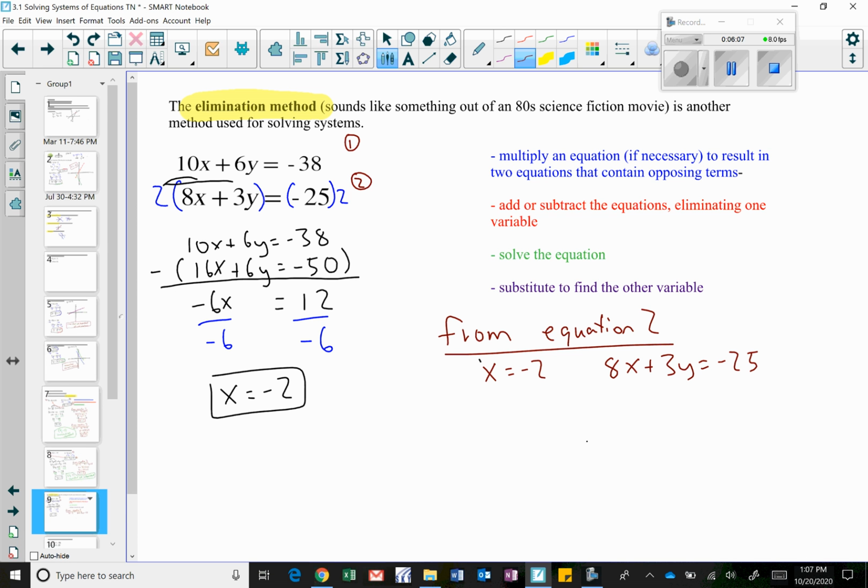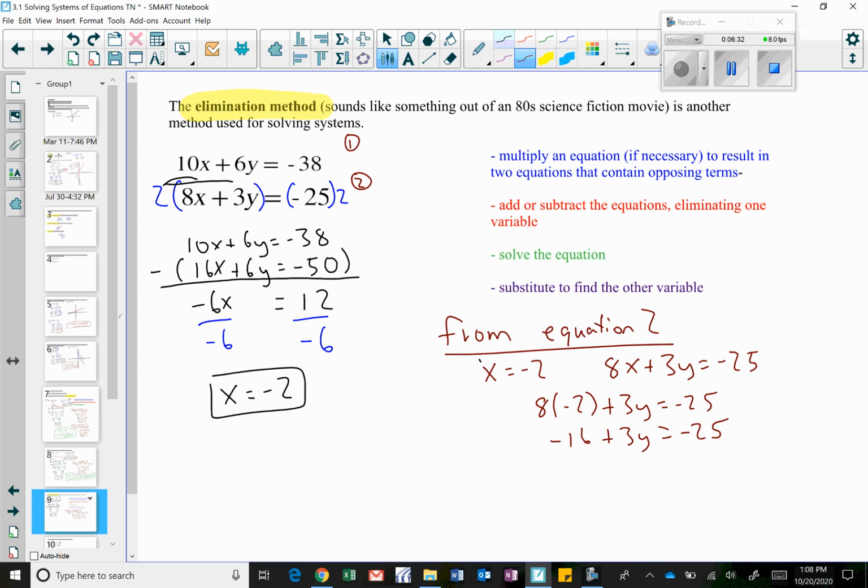So I'm going to sub in x equals negative 2 for my x over here and solve for y. When I do that, I get 8 times negative 2 plus 3y equals negative 25. This is just simplifying. So 8 times negative 2 is negative 16 plus 3y equals negative 25.